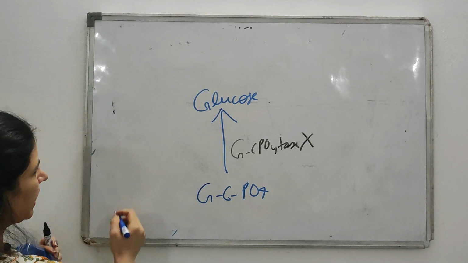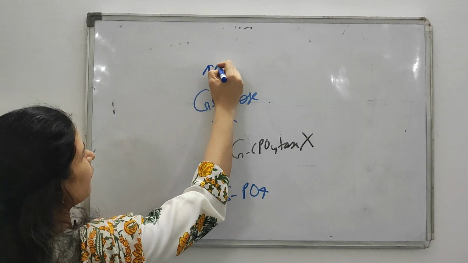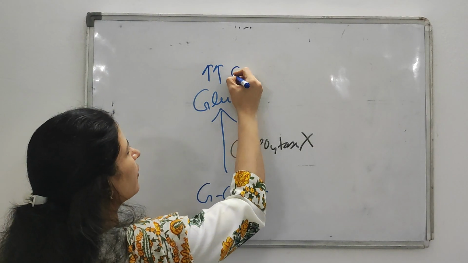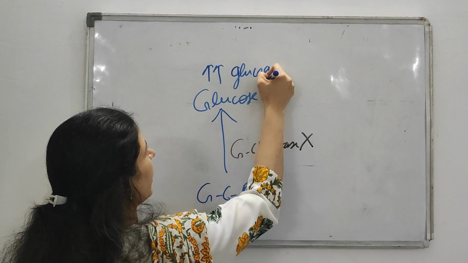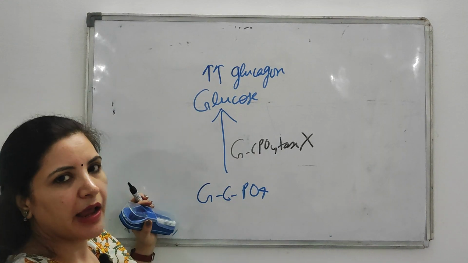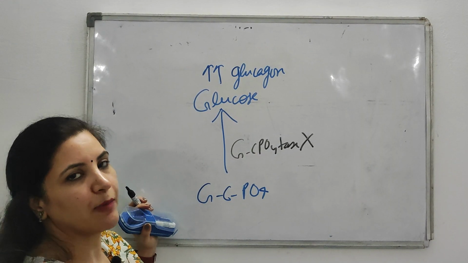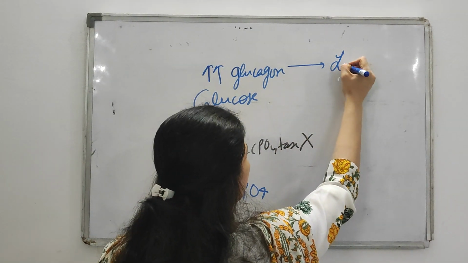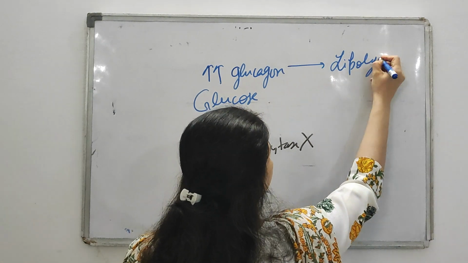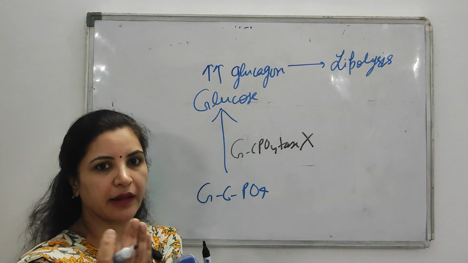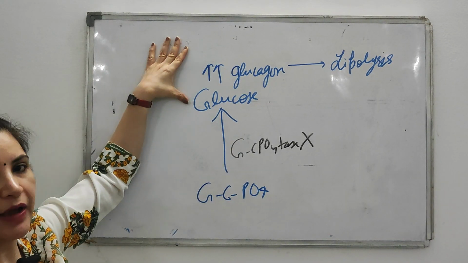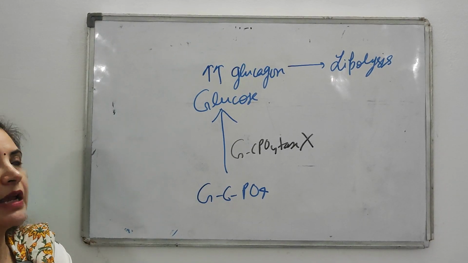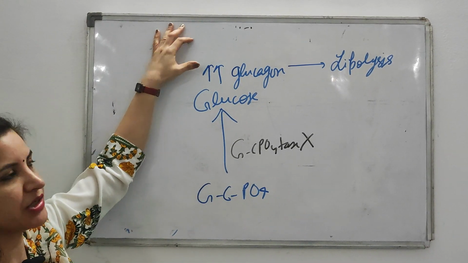In the fasting state there is an excessive secretion of what? Glucagon or insulin? Glucagon. Glucagon is the hormone of your fasting state. So as there is a fasting state, there will be secretion of glucagon. And what will glucagon do? It will stimulate the process of lipolysis. In the fasting state, which hormone will come, insulin or glucagon? Of course glucagon will come.